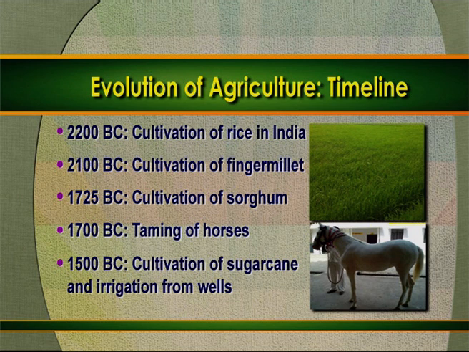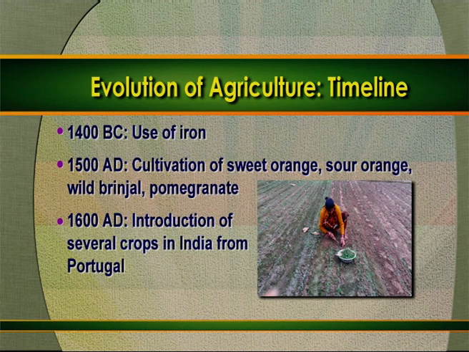Cultivation of finger millet started in 2100 BC. Cultivation of sorghum started in 1725 BC. Taming of horses started in 1700 BC. Cultivation of sugarcane and irrigation from wells started in 1500 BC. Use of iron started during 1400 BC.